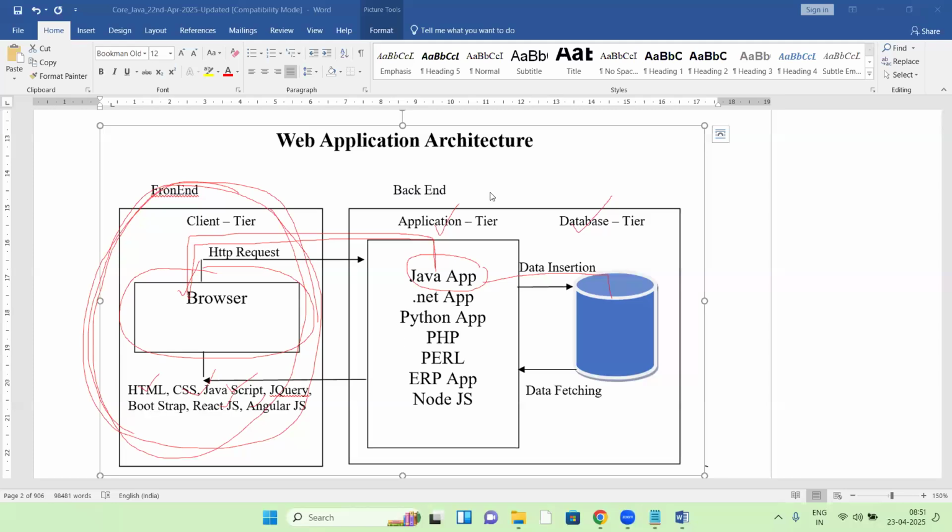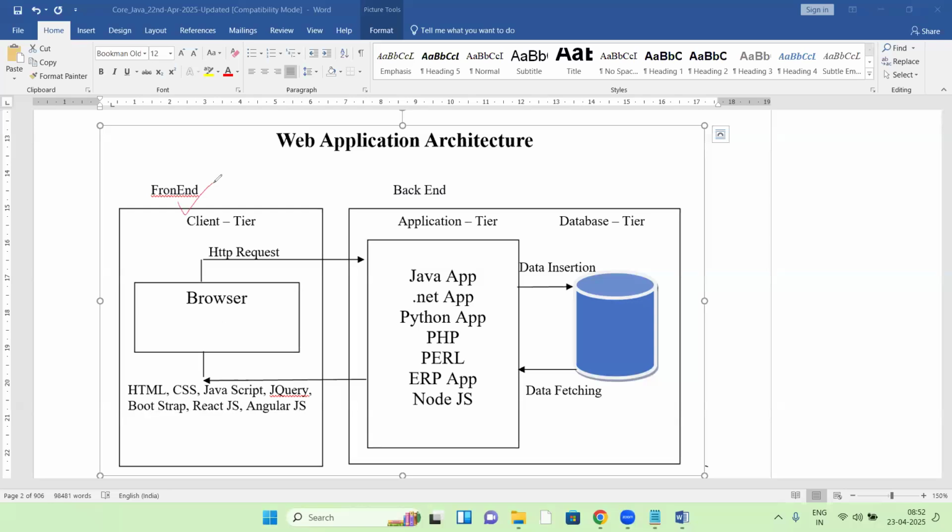Suppose who are working in the backend database, here this is a database developer, maybe SQL, PL/SQL developers. Next is the application developer. This could be a Java application, maybe a .NET application, Python application, Node.js application; there are different kinds of applications here. So here is a front end developer, a back end application developer, and a back end database developer. There are three roles.